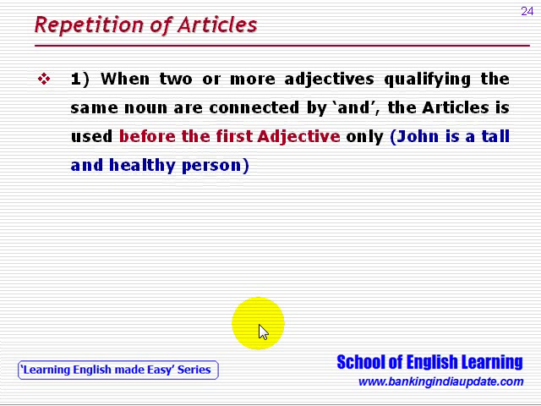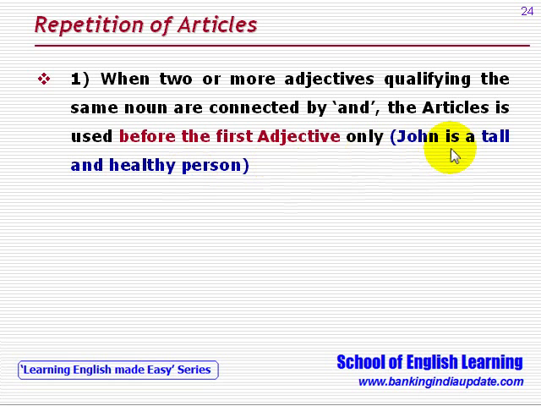Now the last part, repetition of articles. When two or more adjectives qualify the same noun and are connected by and, the article is used before the first adjective only. For example, John is a tall and healthy person.